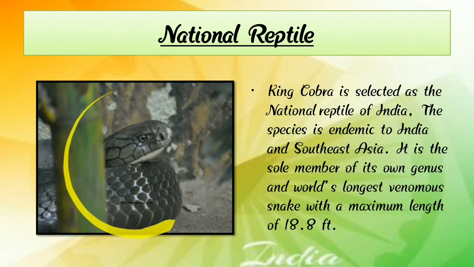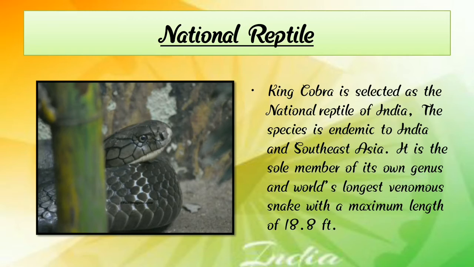King cobra is selected as the national reptile of India, and the species is endemic to India and Southeast Asia.